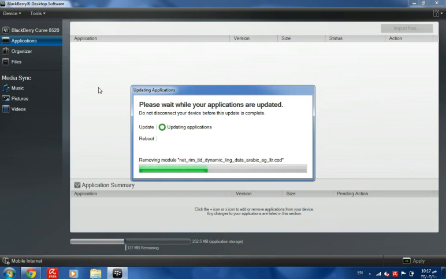Then after finishing this step, the phone will reboot, and then you'll have all the applications that you installed.